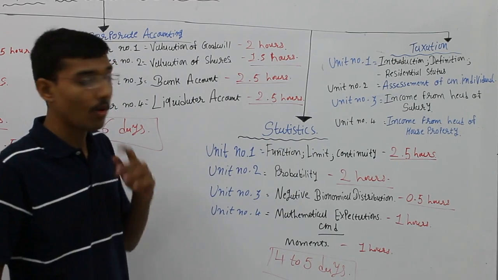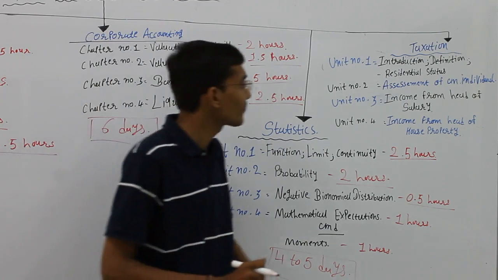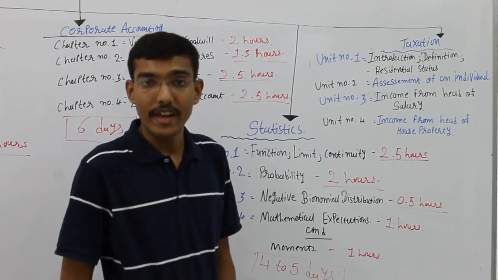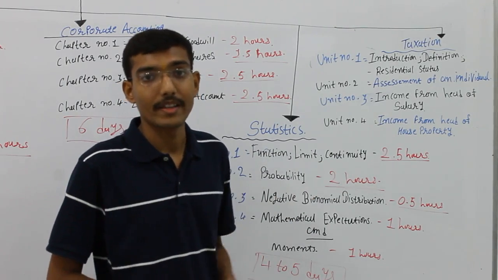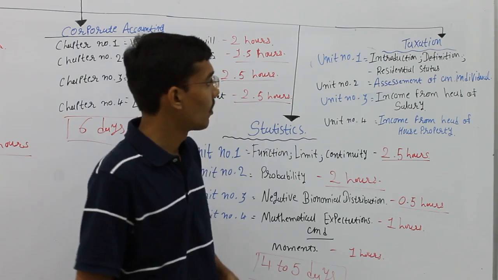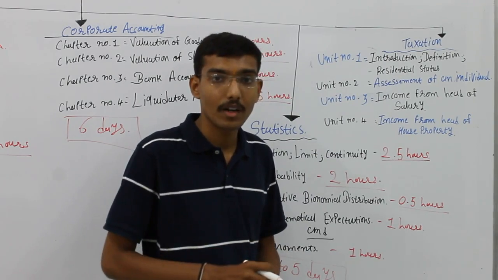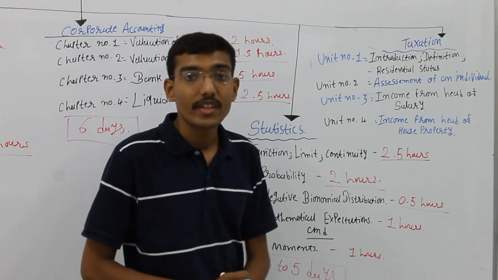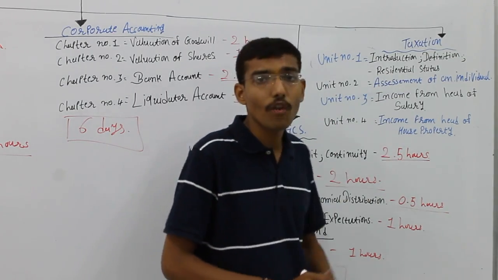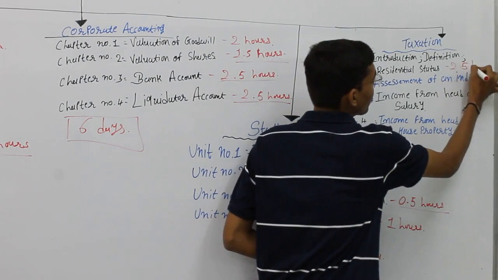Okay. Now I am moving on to a very new subject for you, taxation. The fourth subject is a very important subject for your BCom semester 3 exam because you are studying this subject for the first time. Taxation, unit number 1, has 4 chapters. One is introduction, second is definition. The definition part also contains some assessment and residential status. This unit number 1, with the practical of residential status, may take only 2.5 hours.